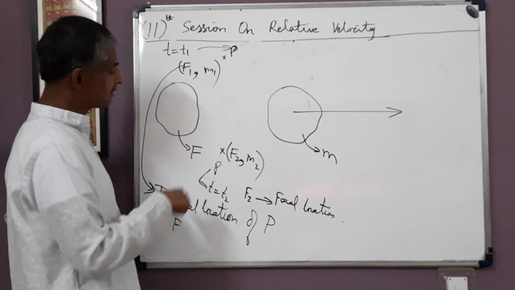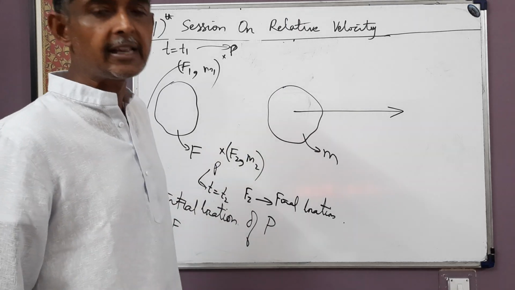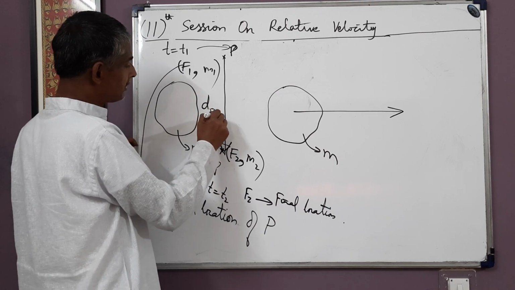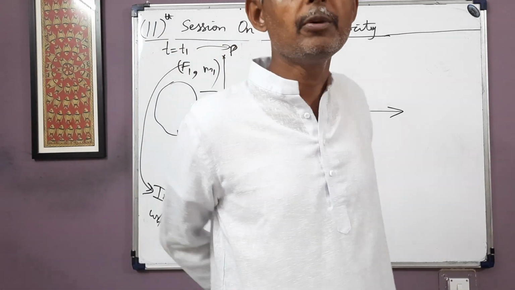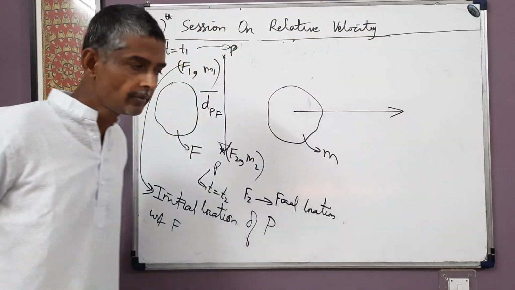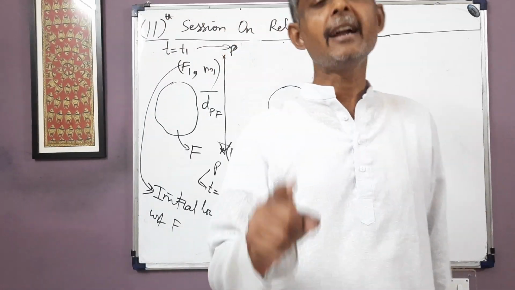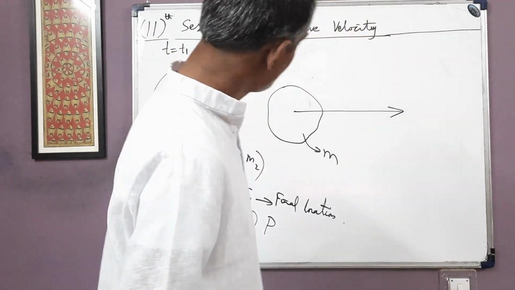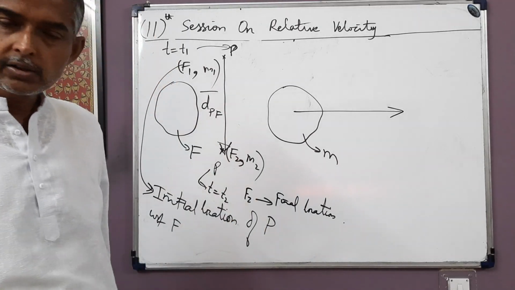So the displacement of p with respect to f in t1 to t2 will be the vector from the initial location f1 to the final location f2, as calculated at t = t2. So this is the displacement of p with respect to f in the time interval t1 to t2, dpf. Fine. Displacement is from initial location to final location, and that displacement vector will be drawn at t = t2, as stated just now. So the displacement of p with respect to f in t1 to t2 has been shown here. Is it alright? Fine.